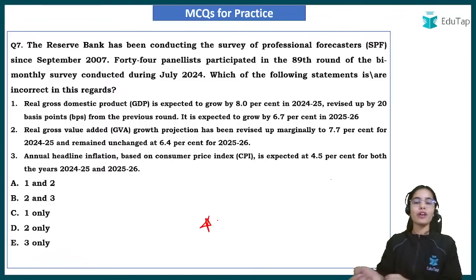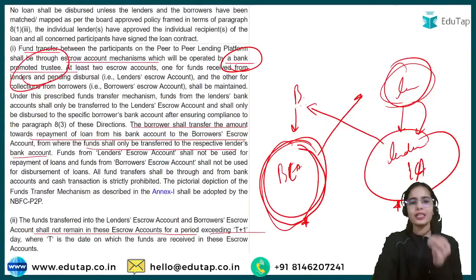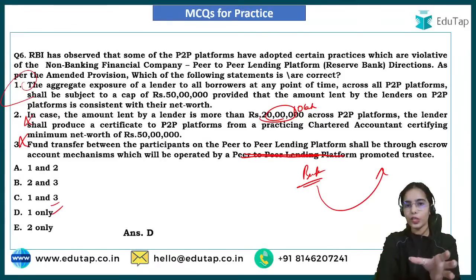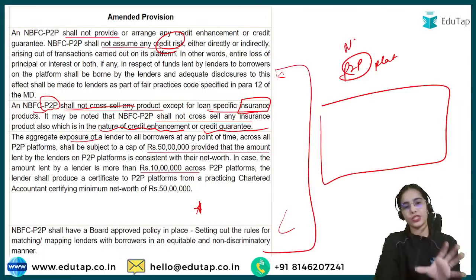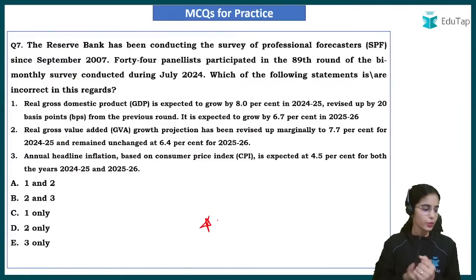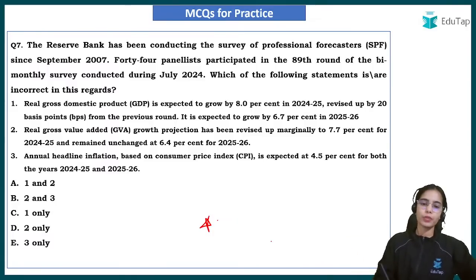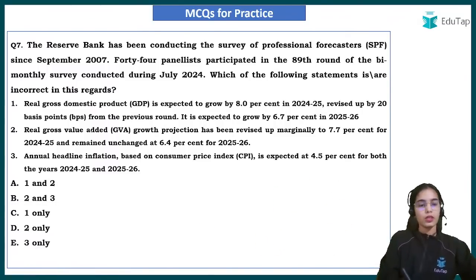Chaitanya, if you have seen the previous year RBI Grade B papers, you must have seen that there were many statement-based questions. Okay. Directly, it is like a cakewalk kind of question, from which a number of questions can be formed from an RBI notification. 50 lakh, 10 lakh, there are multiple data points. So this is important. Okay. And do see the previous year questions so that you have an idea of which kind of questions come. And there is not much distinction between the phase 1 questions and phase 2 questions now, especially in the RBI notifications. Okay. Try to answer this question now.